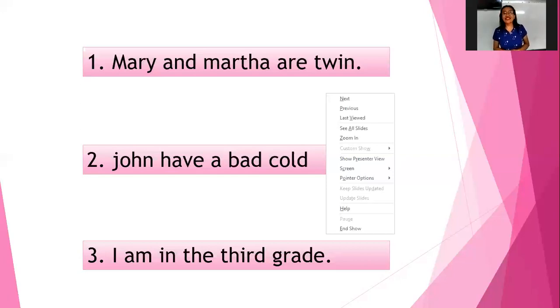Okay, you're right. There is no error there because I is followed by the verb to be, the be form, the verb be, am, and the sentence. Okay, so this is a correct sentence. Isn't it that you are in the 3rd grade? Yes, you are. So that's correct.